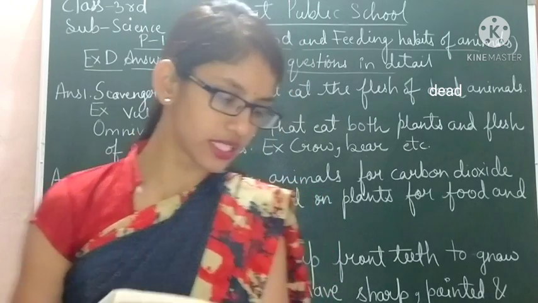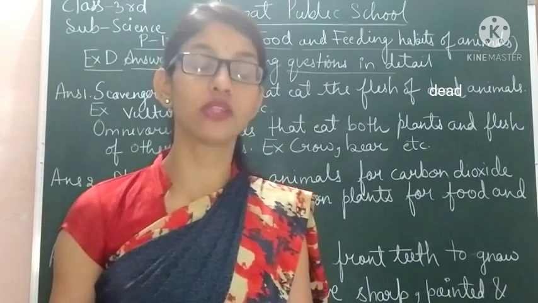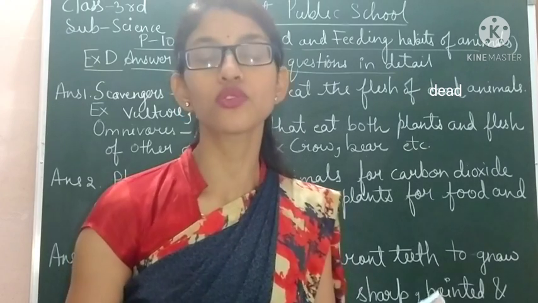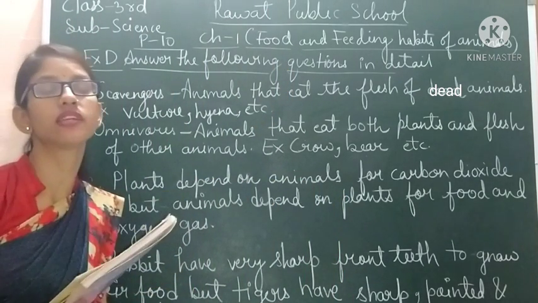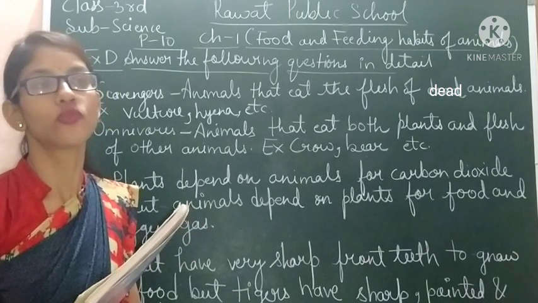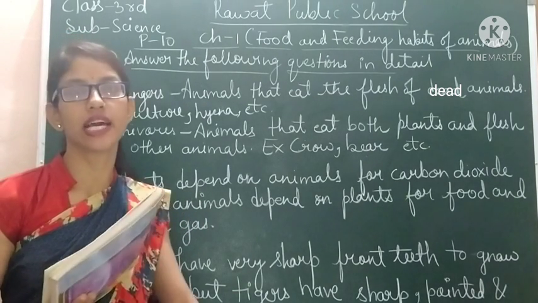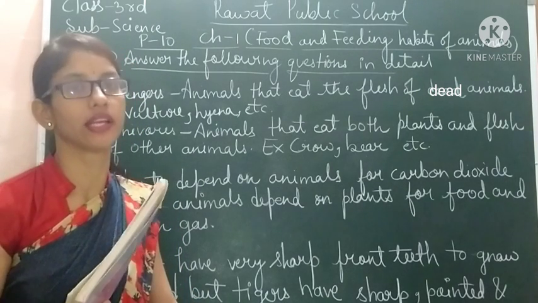Next, question 3 is: how do teeth of rabbits differ from teeth of tigers? So students, in this question you have to write what is the difference between the teeth of a rabbit and the teeth of a tiger. As we all know, a rabbit is a herbivore animal and they eat their food by gnawing.